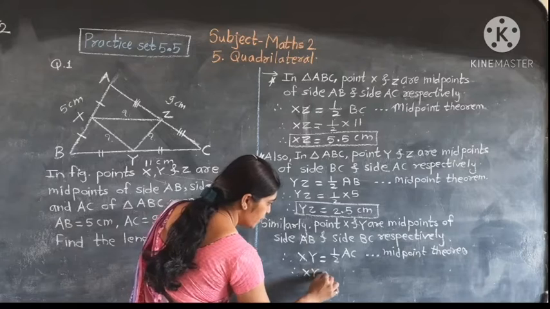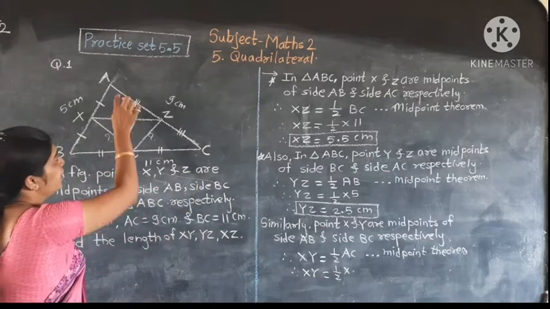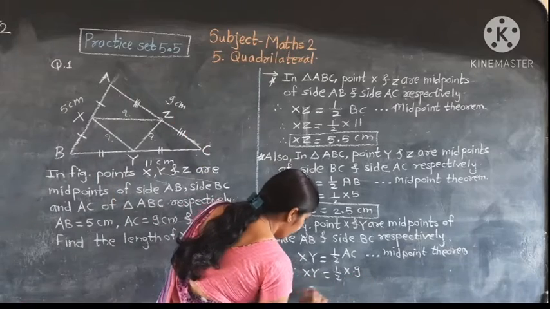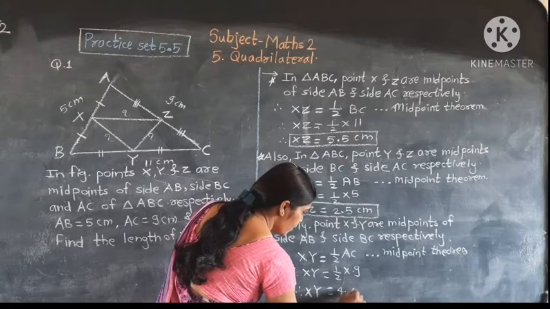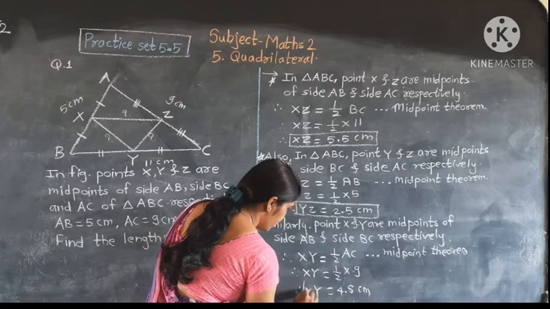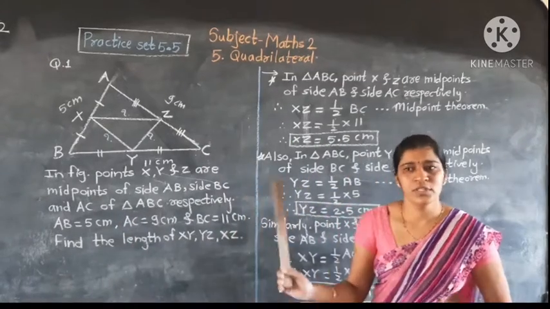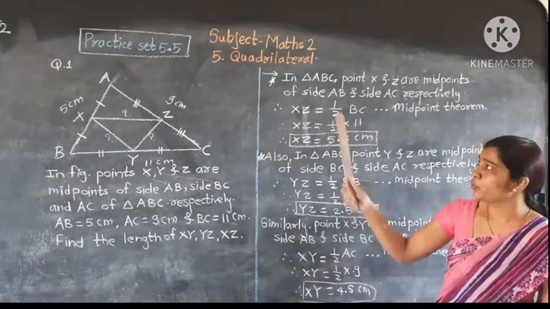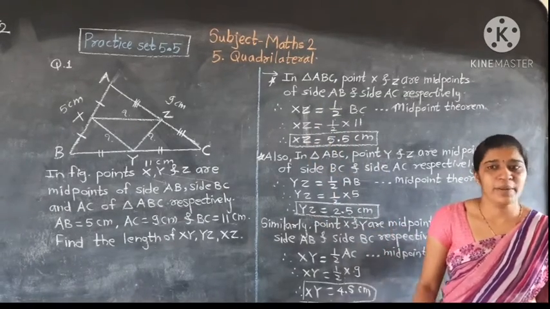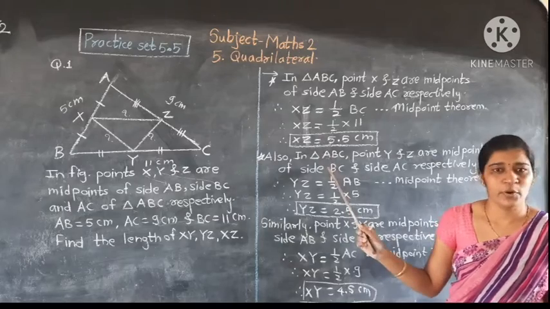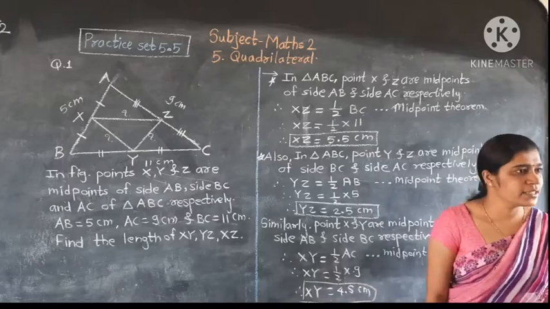Therefore, XY is equal to half. What is the value of AC given? AC is 9. Therefore, XY is equal to half of 9, which is 4.5 centimeters. Therefore, the value of XY is 4.5 centimeters. Okay, understand? For finding XZ, YZ and XY, we use the midpoint theorem.